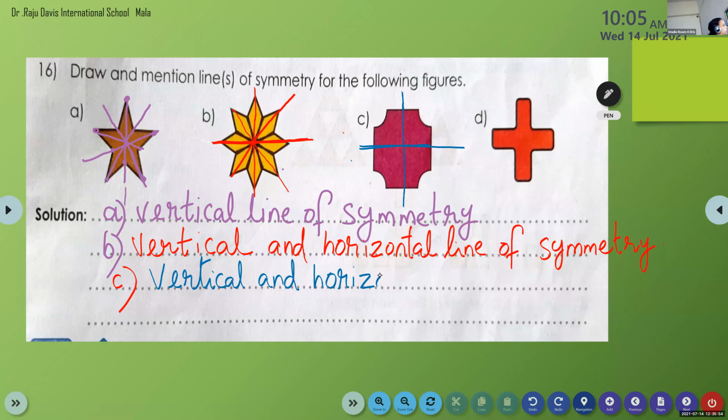So which page are you writing, children? Tell me the page number. Page number 14. Question number 16. Vertical and horizontal lines of symmetry.